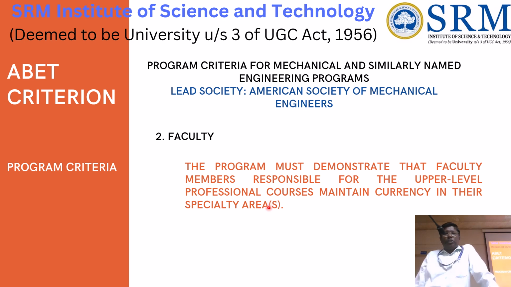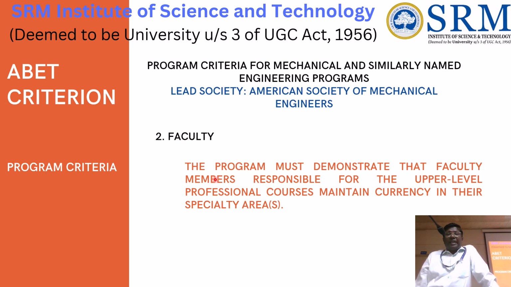And faculty. Here, not only the curriculum. If you look at teaching at any institution, one component is the curriculum, and another component is the faculty, because the faculty is going to deliver to the students and develop the students. So the competency level of the faculty should be on par with the industrial requirement level and international standard level.